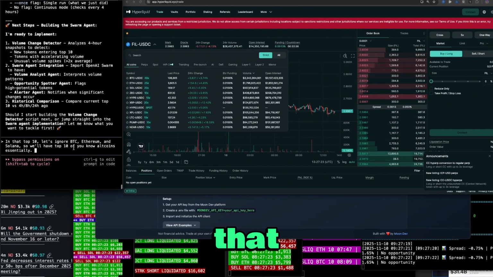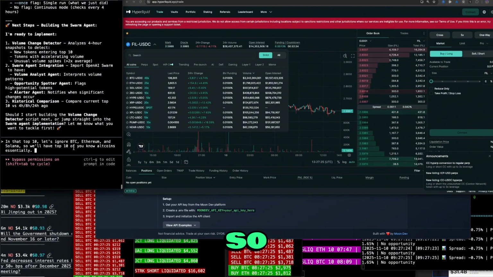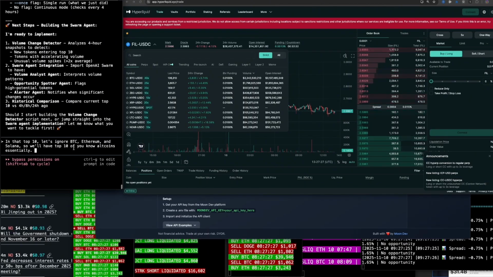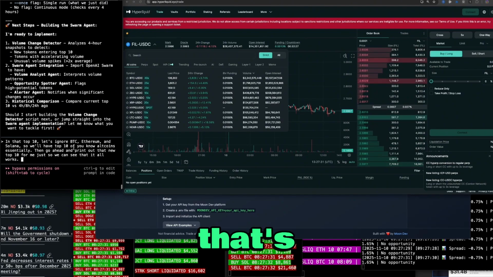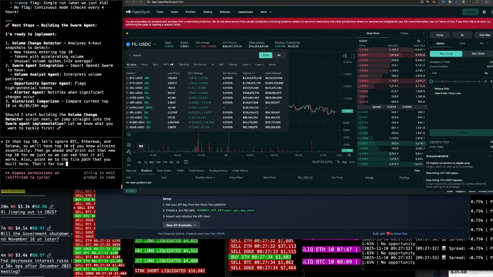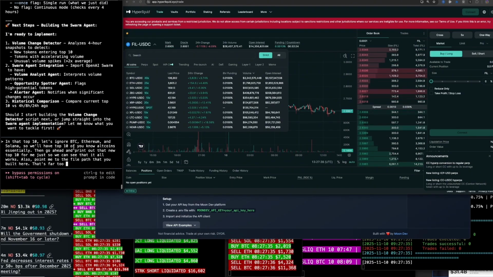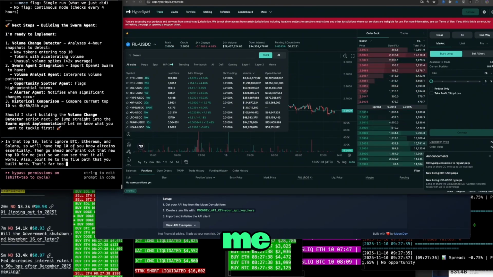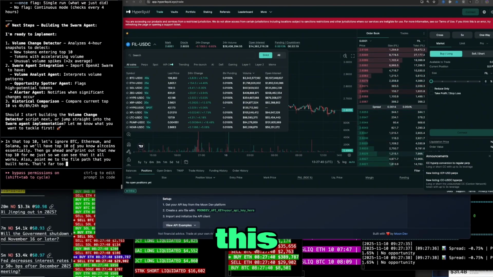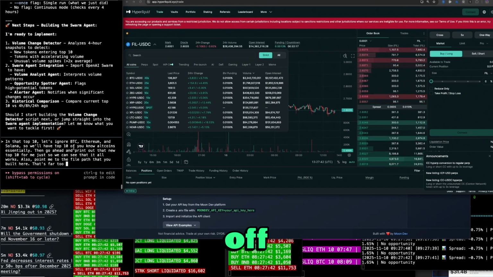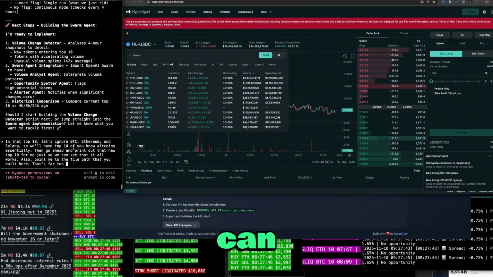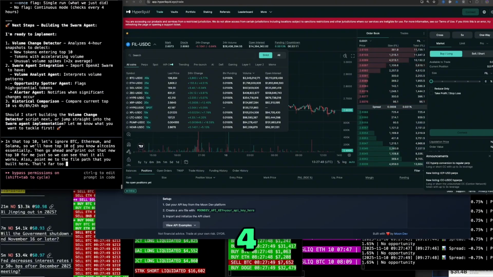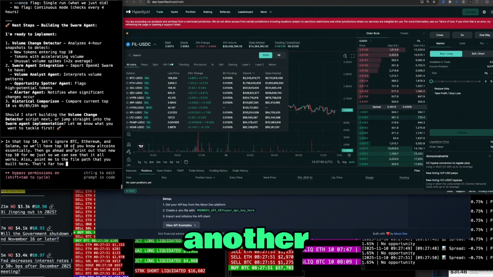Then go ahead and print out that new top 10 for me, just so we can see that it all works. Also, point me to the file path that you built here. That's fire too. And then lastly, talk to me about how we will go ahead and implement this. How do we save the data first off? If we save everything to a CSV, that's beautiful. And if we can, how are we seeing the change over 4-hour periods? That's another thing I want to look at.